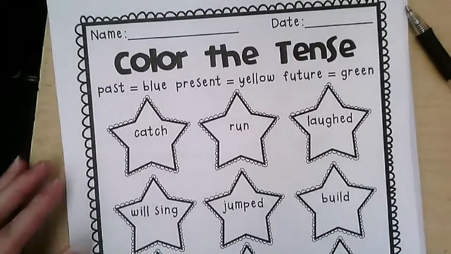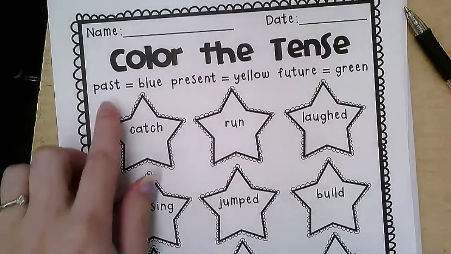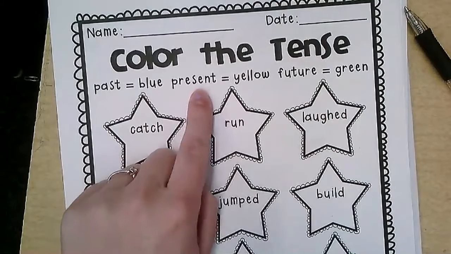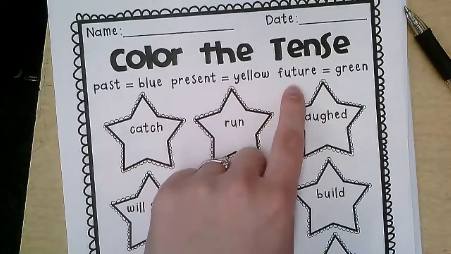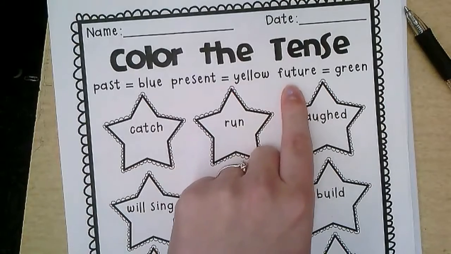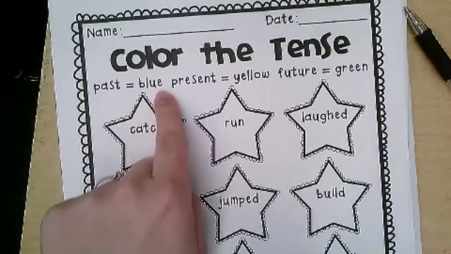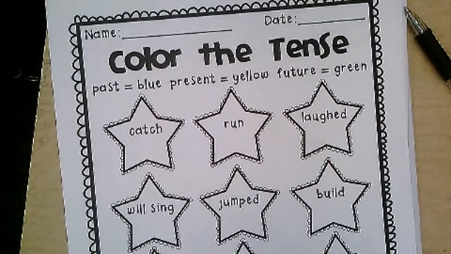Finally, for practice with verb tense this week, you have a coloring the tense. If it is a past tense, you color it blue. If it's in the present tense, means it's happening right now, you color it yellow. And if it's something that happens in the future tense, that's going to happen, you color it green. So you will need the colors blue, yellow, and green for this worksheet. And that will finish off our practice of verb tenses.